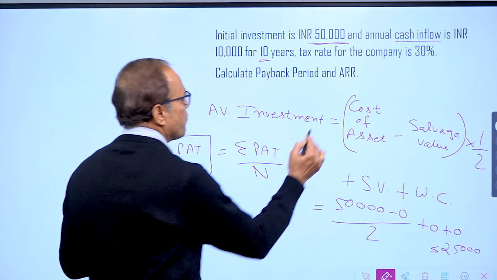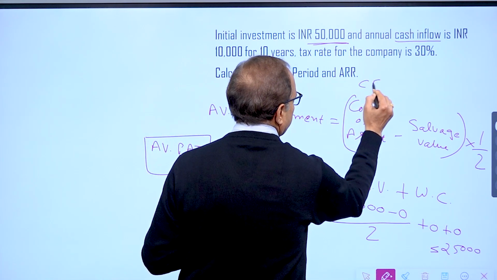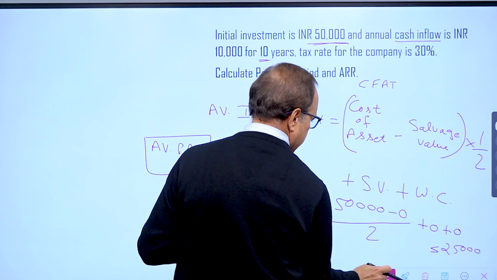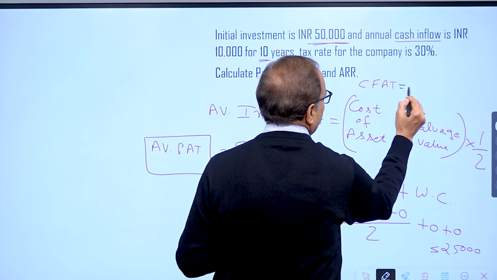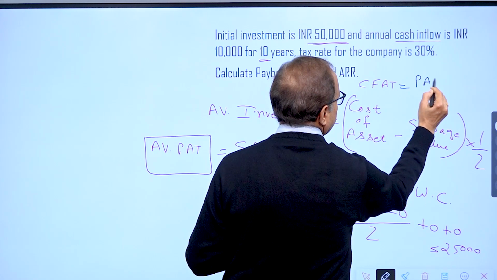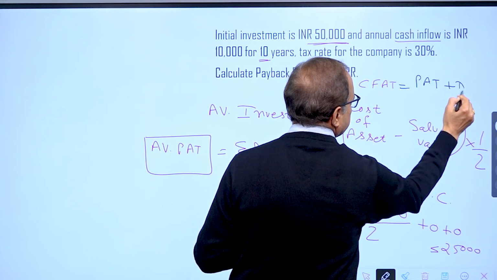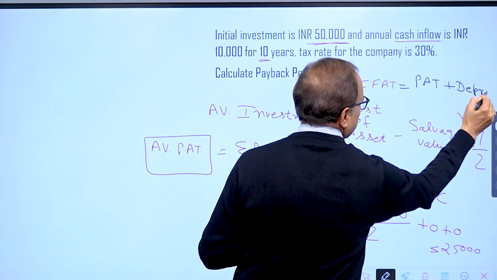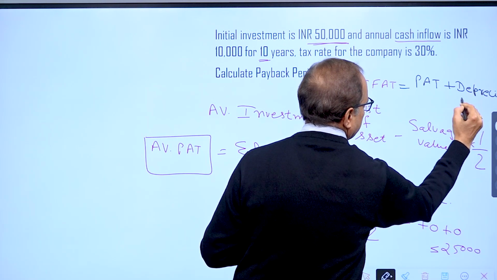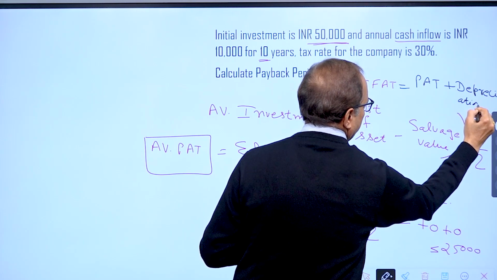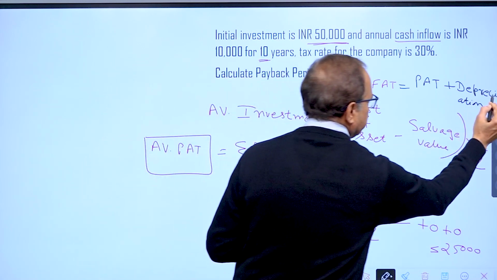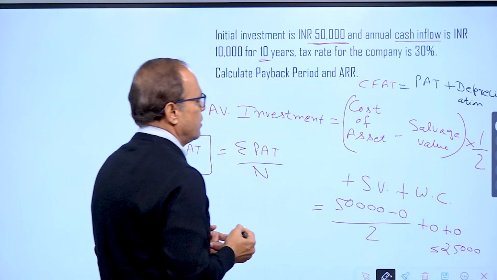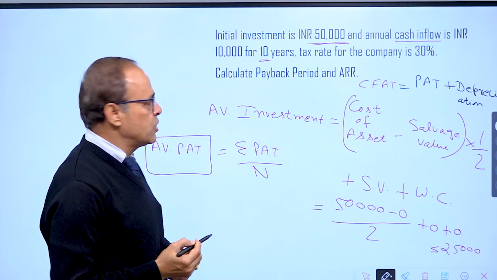So if you remember, CFAT is equal to profit after tax plus depreciation. Now CFAT is given to us.